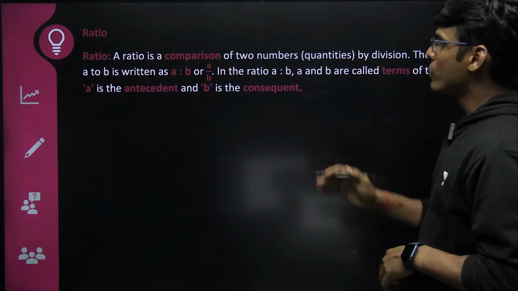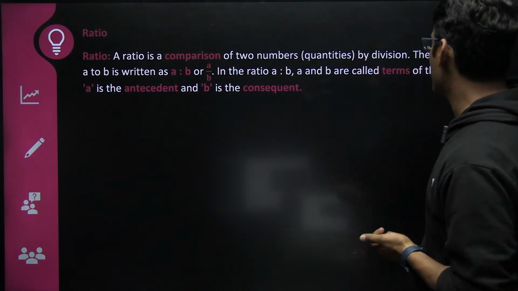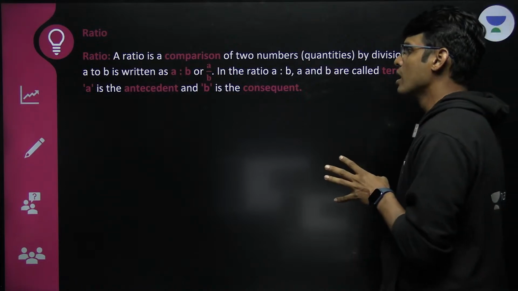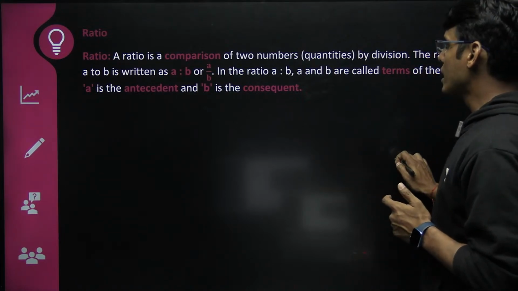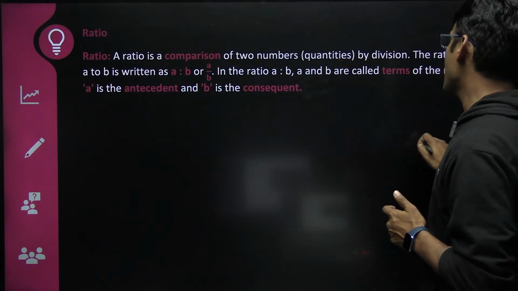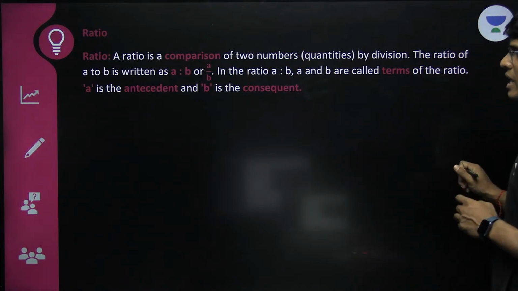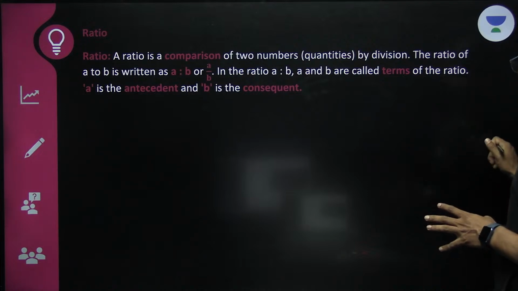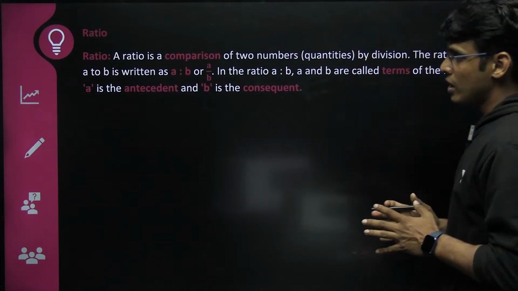What is a ratio? A ratio is a comparison of two numbers by division. The ratio of A to B is written as A is to B or A upon B. In the ratio A is to B, A and B are called terms of the ratio. A is the antecedent, B is the consequent. Now this is something which is very bookish, right? Now we don't use this definition per se.